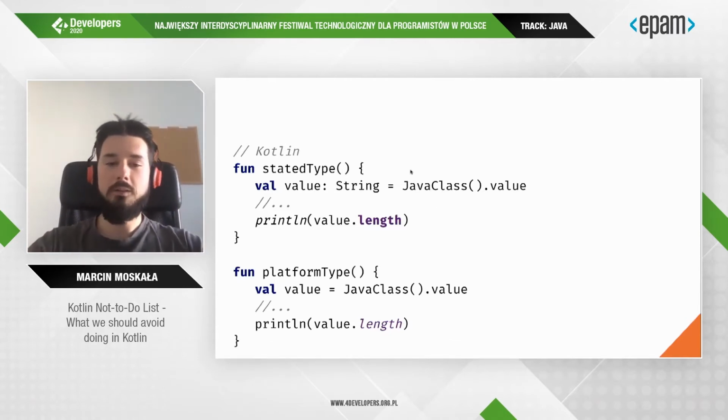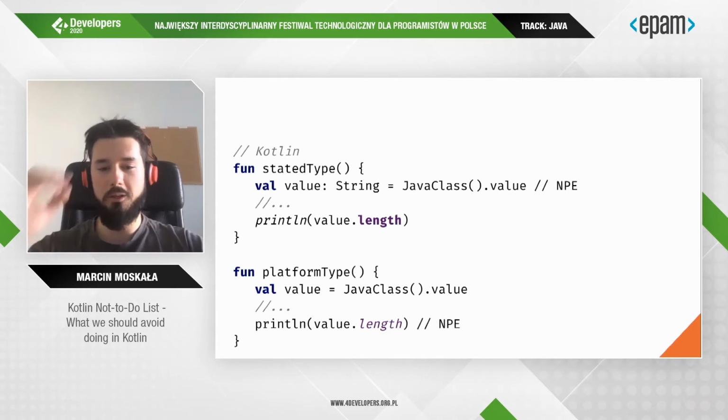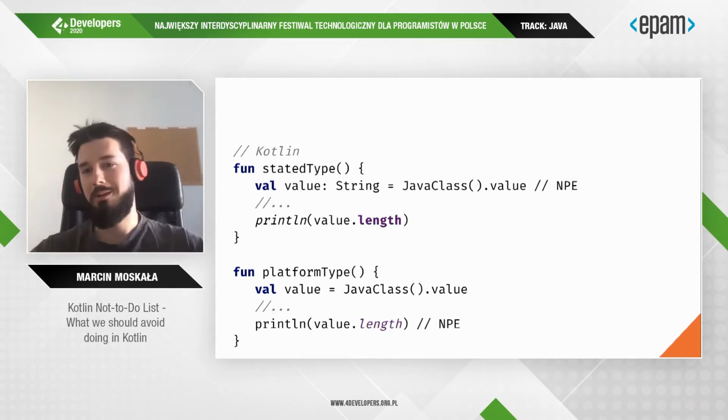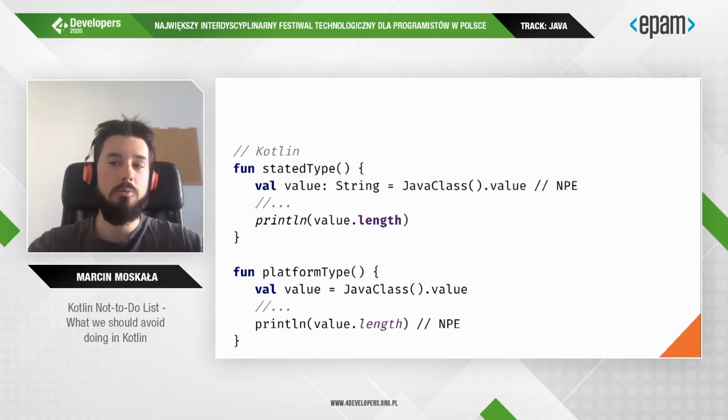But in the first case, we specified the type explicitly. And as a result, we'll have a null pointer exception thrown here with a good message explaining where this null comes from, and it will be clear to you how to fix it. On the other side, the second null pointer exception comes from some expression. It gives you only the line, no useful message. It will be harder to find, and it is also